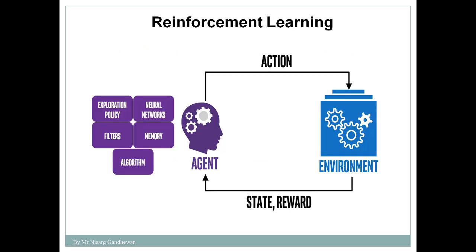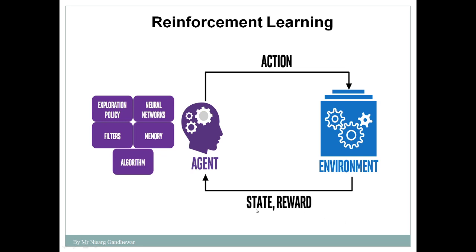So I will take another example to illustrate the concept of reinforcement learning. Now let's take an example of an autonomous car. You already know the concept of an autonomous car, or you can say a driverless car. So in this example of reinforcement learning, the autonomous car is the agent. What is the environment? The particular road on which that autonomous car is moving is considered the environment.